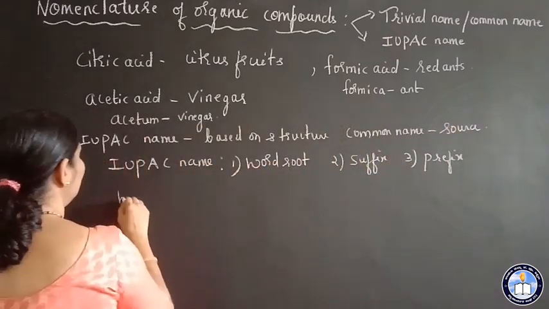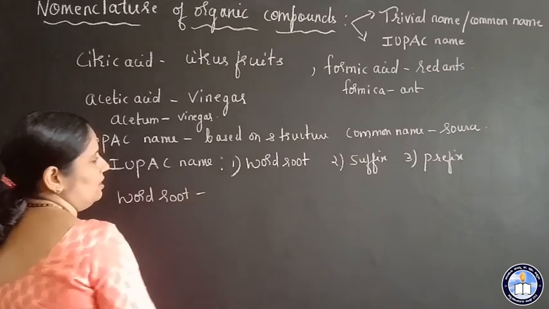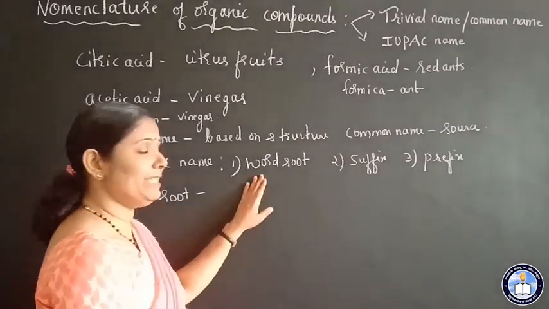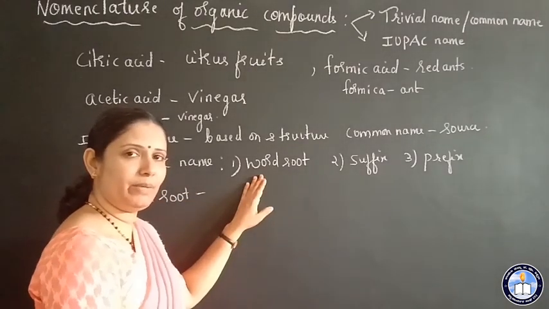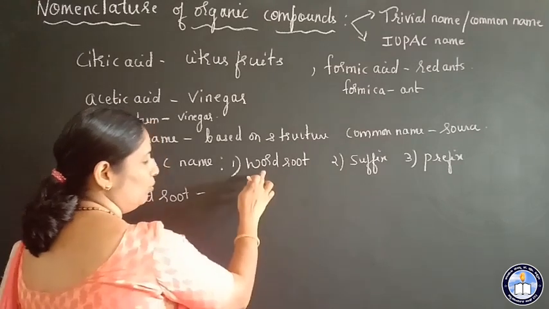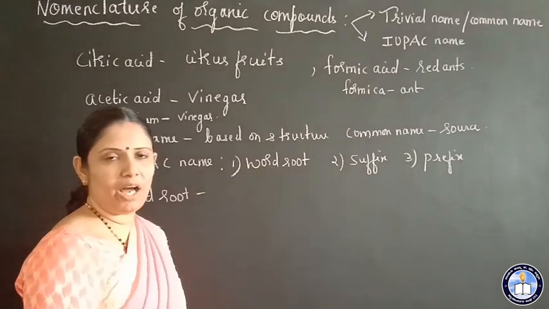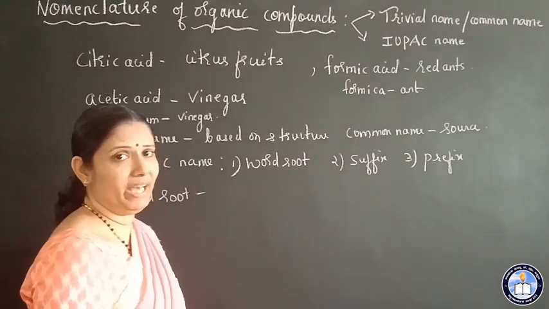So word root is assigned based on the number of carbon atoms in the organic compound. Word root is assigned based on the number of carbon atoms present in the parent chain.